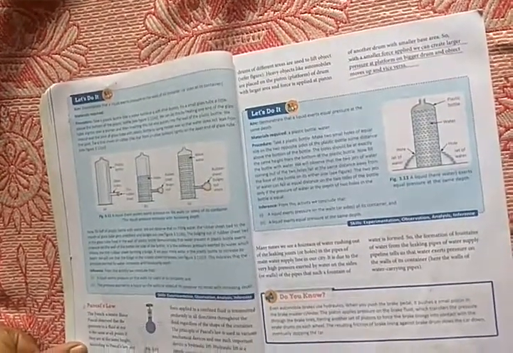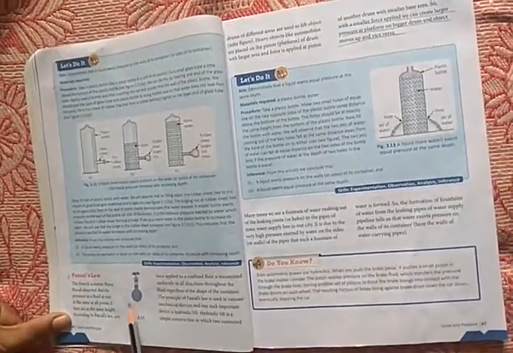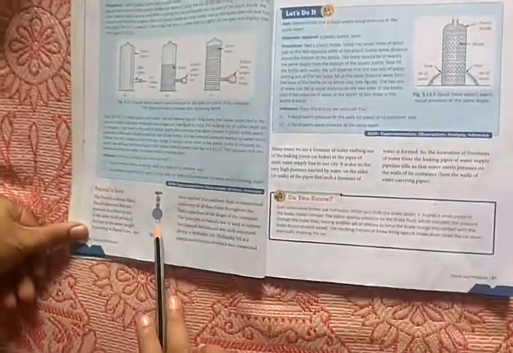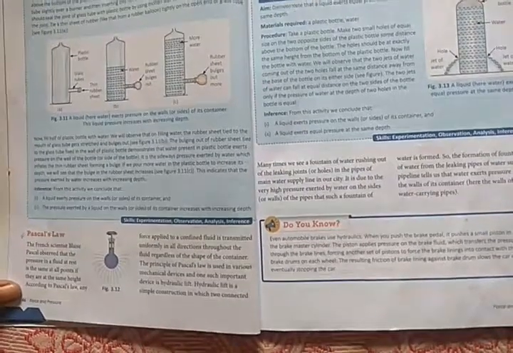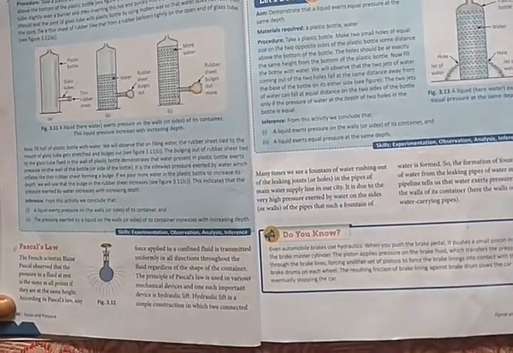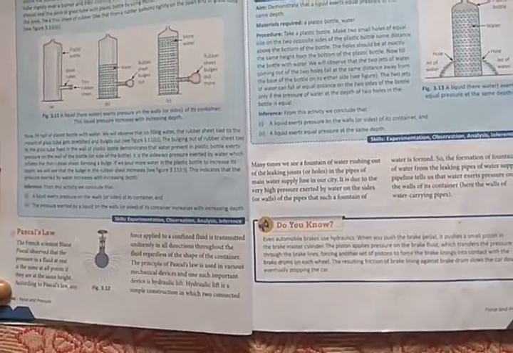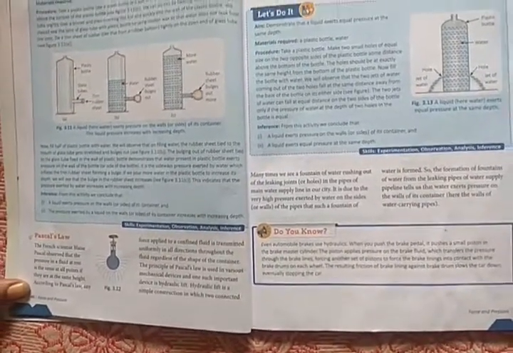See this figure. The principle of Pascal's law is used in various mechanical devices, and one such important device is the hydraulic lift. A hydraulic lift is a simple construction in which two connected drums of different areas are used to lift objects.